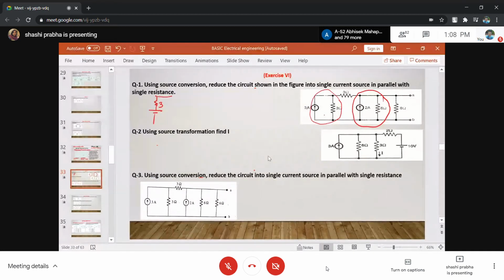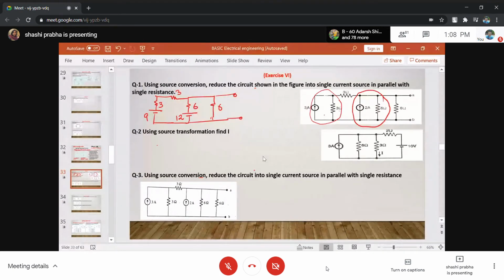इसका conversion होगा this 3 and this one. Is it? This one, 3 and 3, 9 and 3. Then this 3 will remain as it is. Then again this 6 and there is an arrow up, no? So up is this one and this becomes 6 into 2, 12 volt. Then and this is 6, this one.